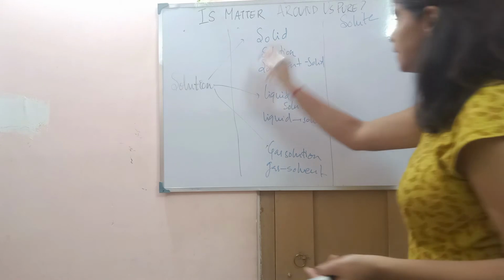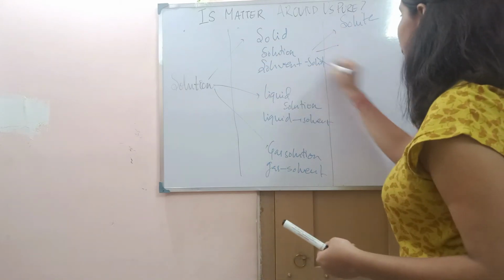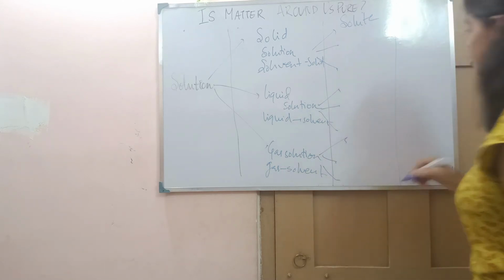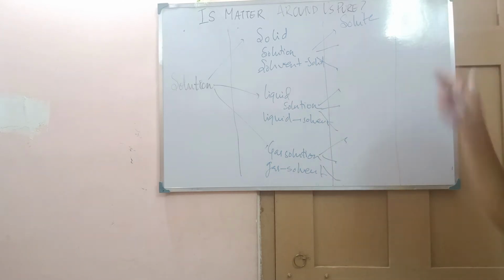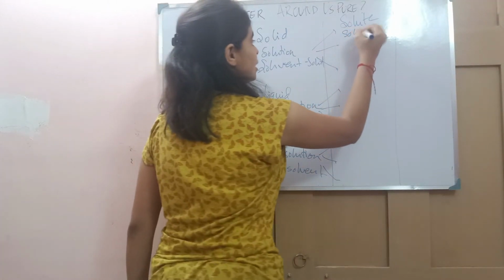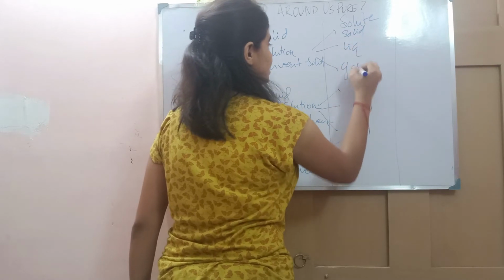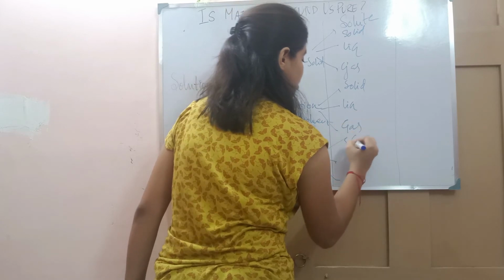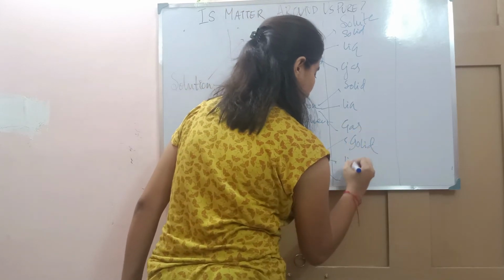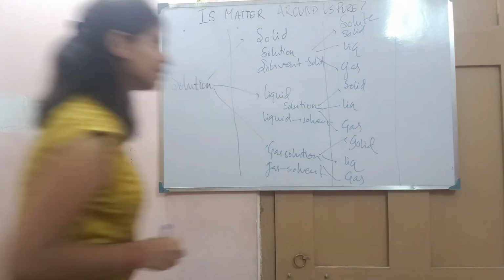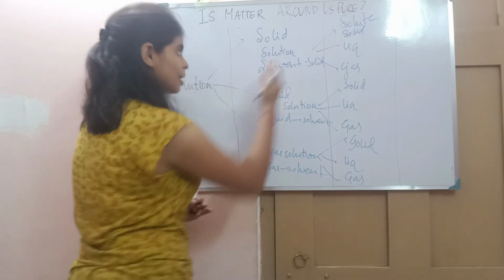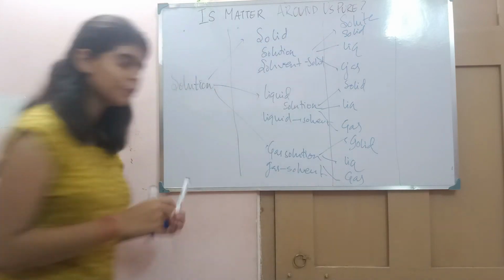So see, again each of the three types of solution has been categorized into three types depending upon the three states of solute. What are the three states? That is solid, liquid and gas. Here also solid, liquid and gas. Solid, liquid and gas. See? So as you can see, since solution is categorized in three, again these solutions are categorized into a further three.